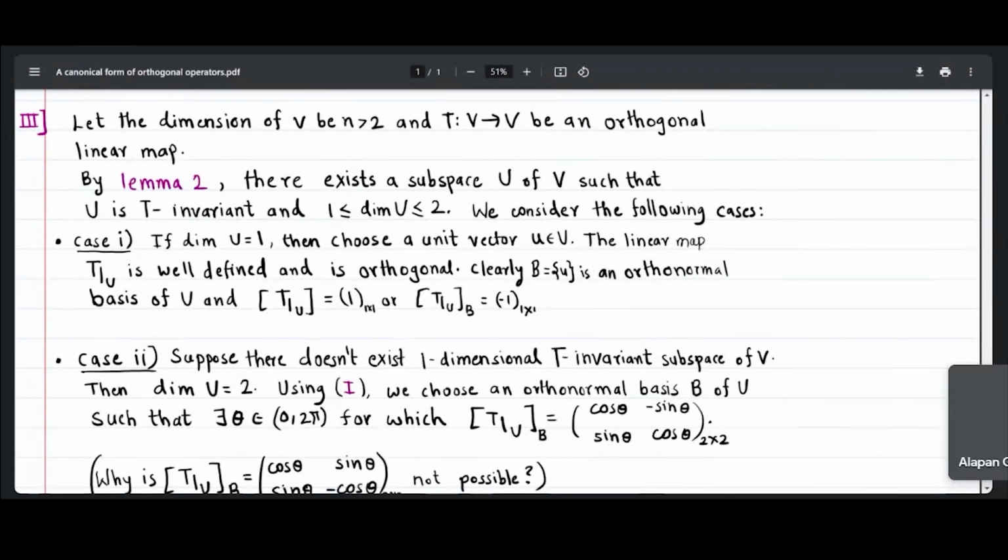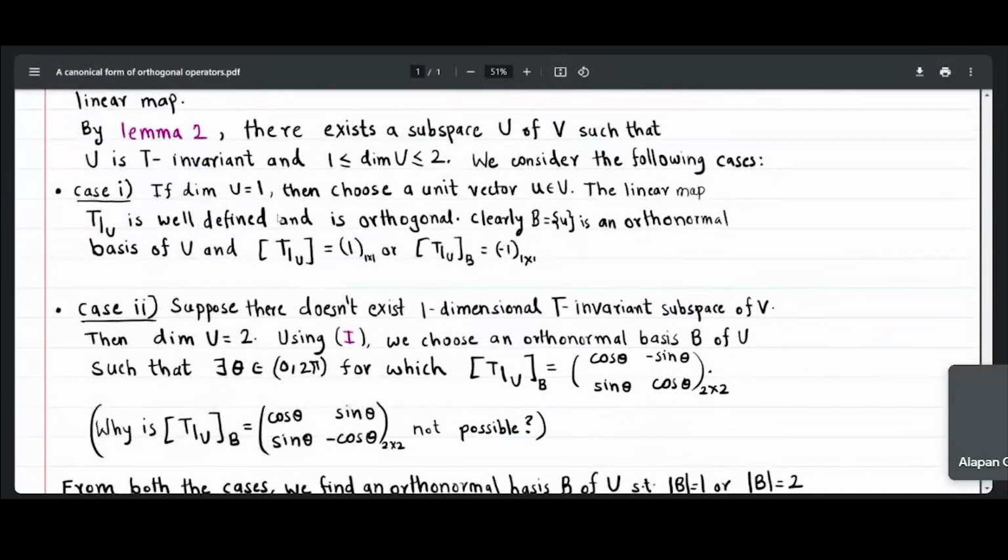Okay, so now we are considering two cases. Suppose dimension of U is 1. Then we will do the same thing that we did in our first step. We will choose a unit vector u from this subspace U. The linear map T restricted to U is well defined. Why?